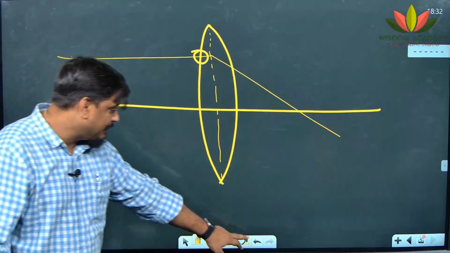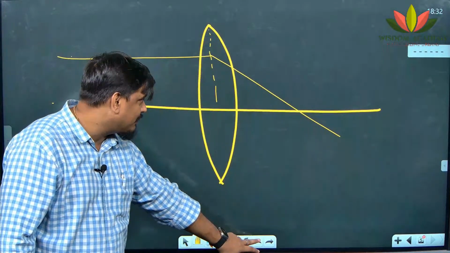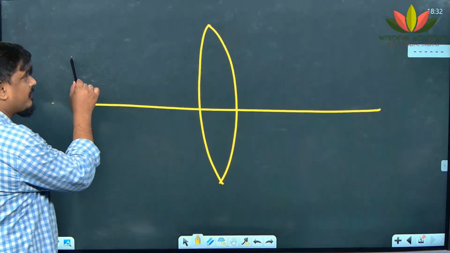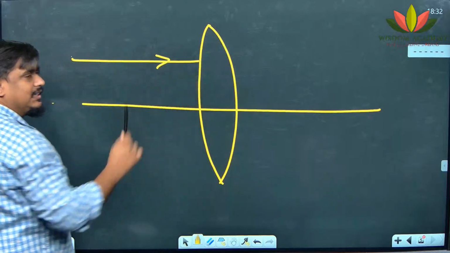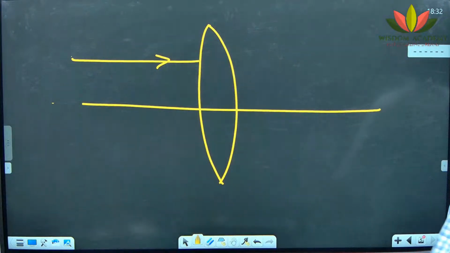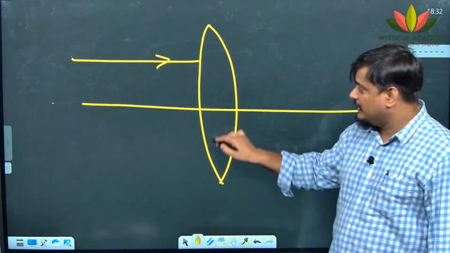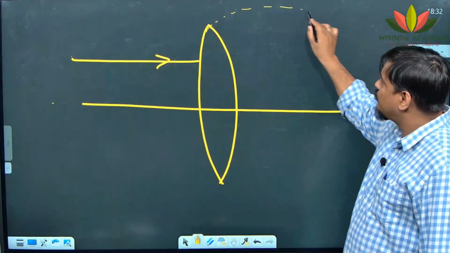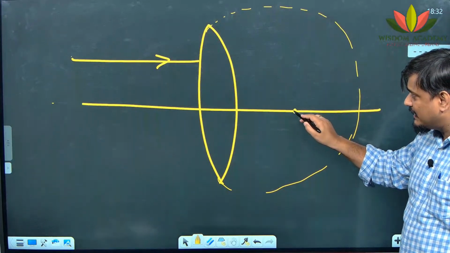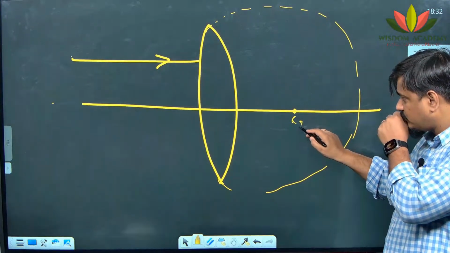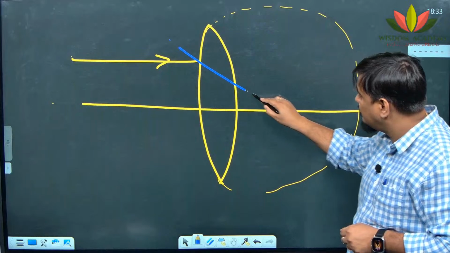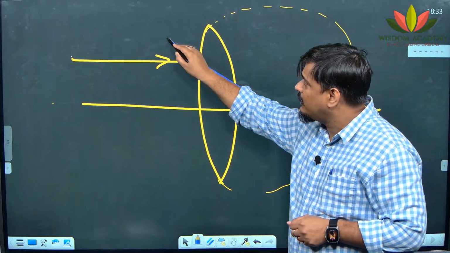So, let me go back and once again redraw. The correct diagram should be like this. The light is coming, hitting here. Step 1, which I told you when I was talking about that glass slab, is that you should draw the normal. How to draw the normal? This part of the lens will have its own center, right, Ashwath? From that center, if I draw a line, this line will become the normal.